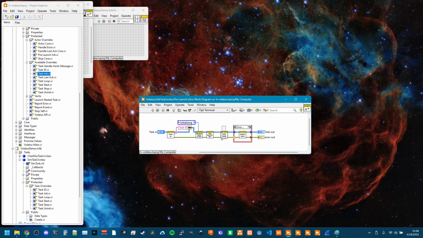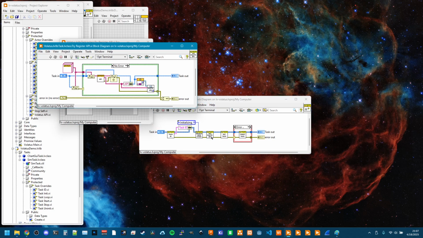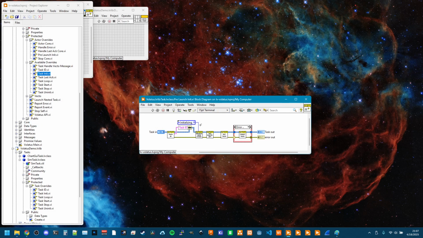So just before it tries to see if the task has an API that it's going to provide, and then initializes the task. I should probably change the order of these two. But we could see this show up in that event log and understand what state things are getting into.